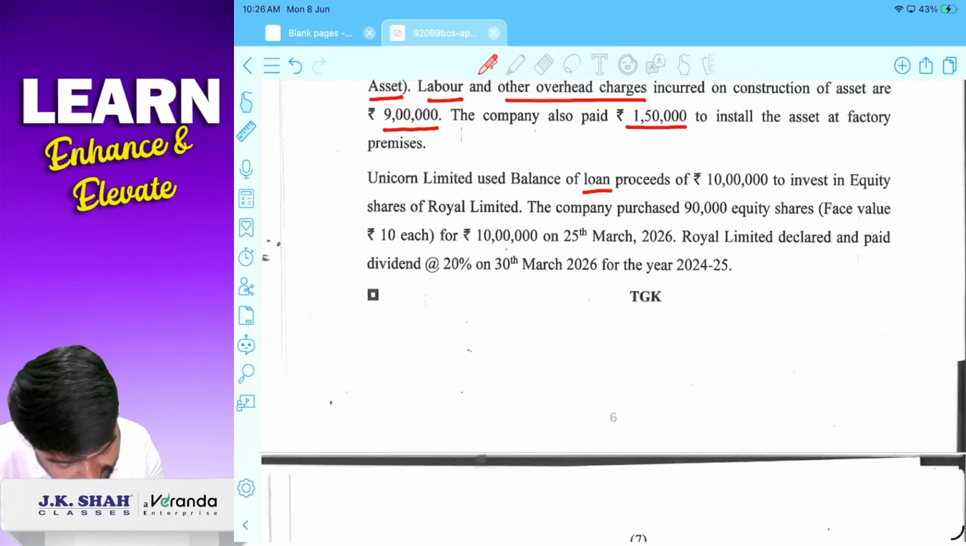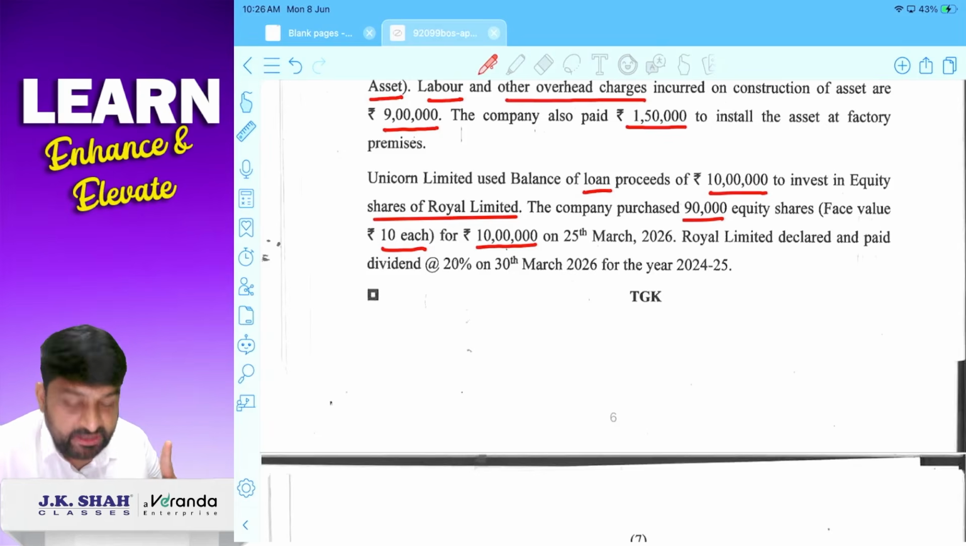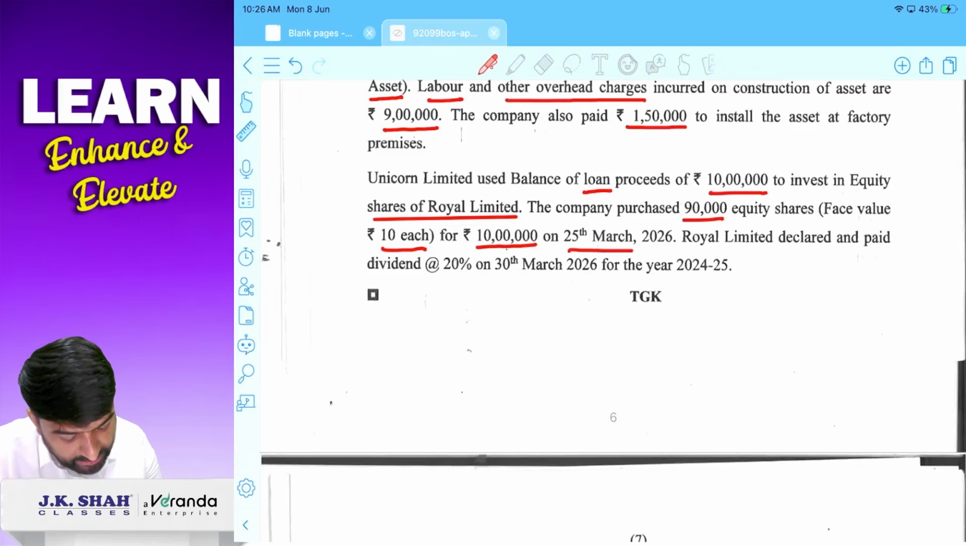Unicorn Limited used balance loan of rupees 10 lakhs to invest in equity shares of Royal Limited. The company purchased 90,000 equity share whose face value is 10 rupees for 10 lakhs. So 10 lakh is cost of investment. Correct? And 9 lakh is what? Face value of investment. On 25th March 2026. Fair enough. Royal Limited declared what?